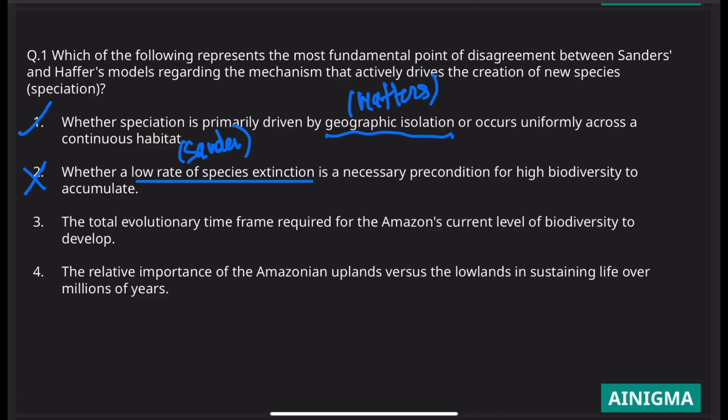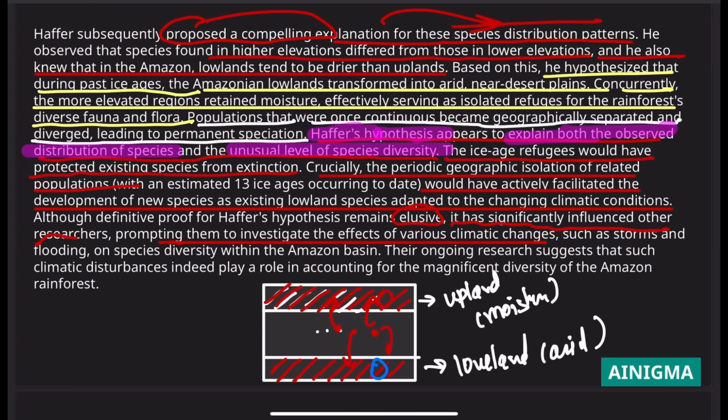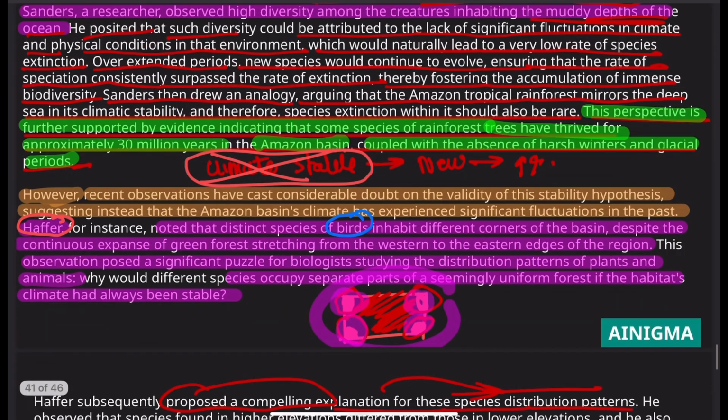Let's look at the third option. The total evolutionary time frame required for the Amazon's current level of biodiversity to develop. The point is the total evolutionary time frame is large for both of them. It's not even a point of disagreement here. Because Haffer said, with an estimated 13 ice ages occurring to date, over the course of 13 ice ages, that's a lot of time, like million years, something like that.